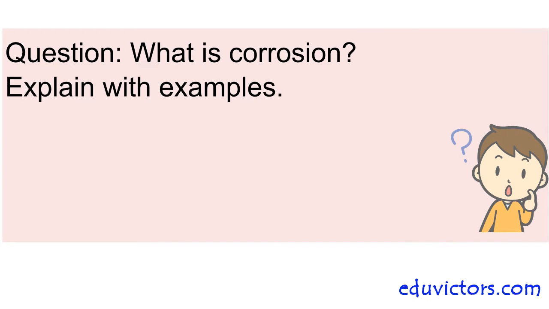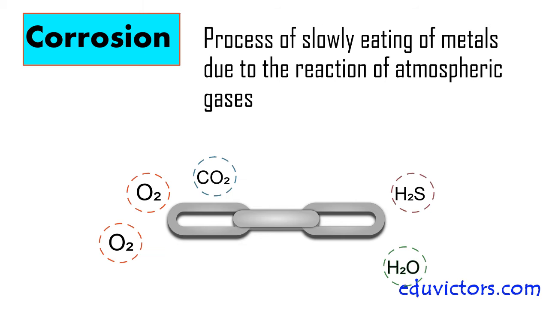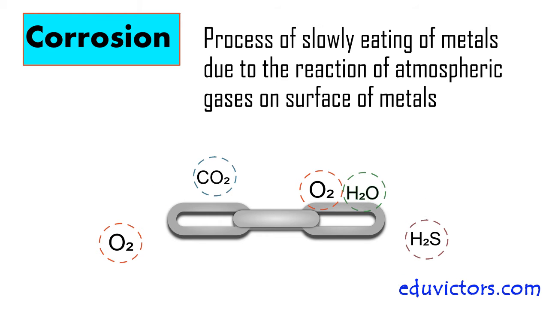What is corrosion? Explain with examples. The process of slowly eating up of metals due to the reaction of atmospheric gases like oxygen, carbon dioxide, hydrogen sulfide and water vapors on the surface of metals. This phenomenon is known as corrosion.